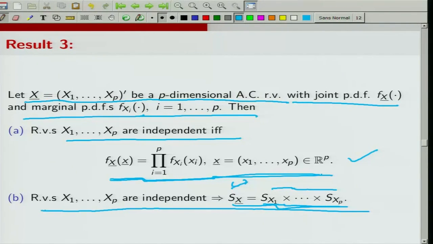I can say that random vectors X1, X2, ..., Xp are independent if the joint PDF of X1, X2, ..., Xp is the same as the product of the marginals. Similarly, this result also has an analog for random vectors. So, if the random vectors X1, X2, ..., Xp are independent, then the joint support of X1, X2, ..., Xp would be the same as the support of X1 cross support of X2 cross support of Xp.